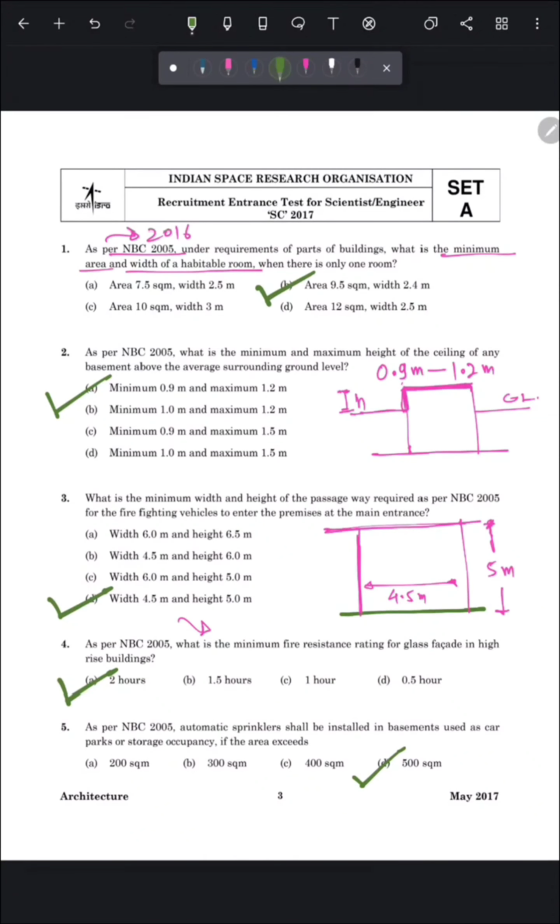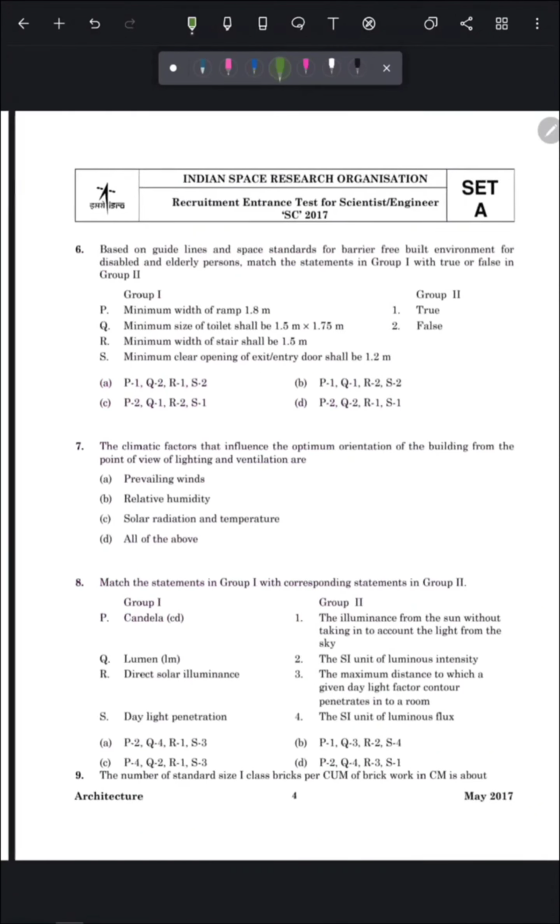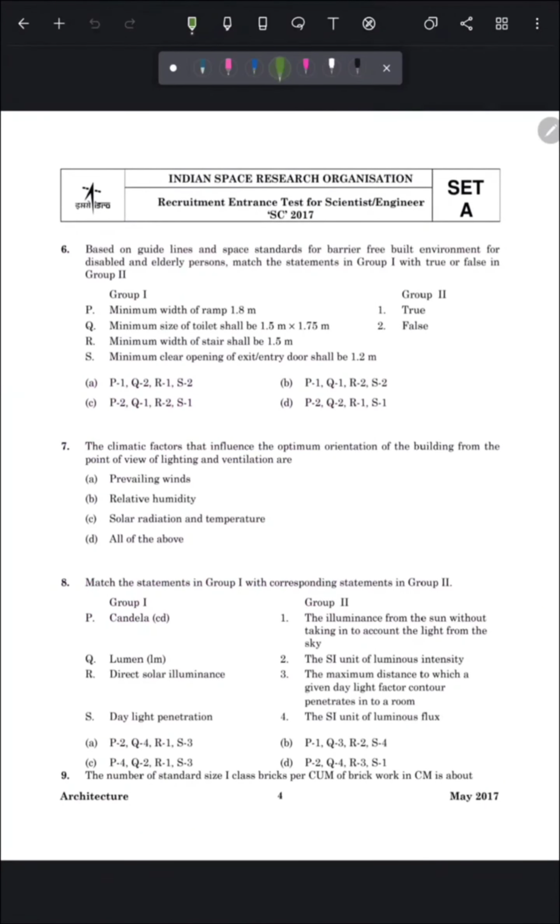NBC 2005. Now move to our next question. Question number 6 is based on the guidelines and space standards for barrier free built environment for disabled and elderly person. Match the statements in group 1 with true or false in group 2.